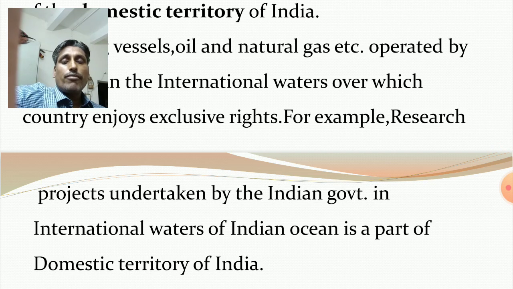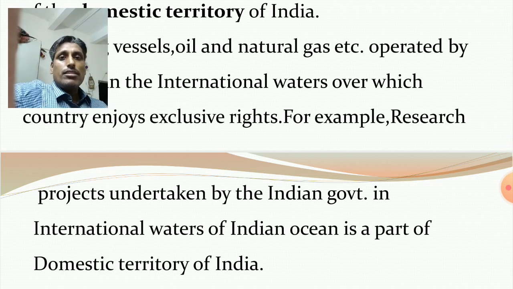Similarly, Indian fishing boats regularly operating in international waters of the Indian Ocean are also a part of the domestic territory of India.